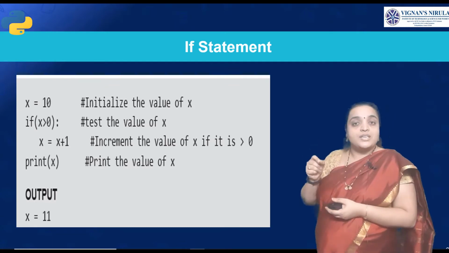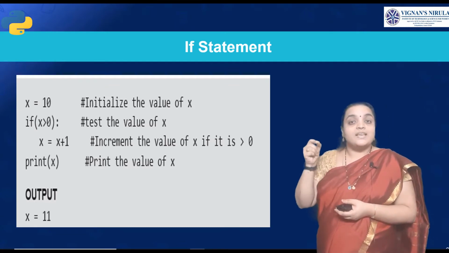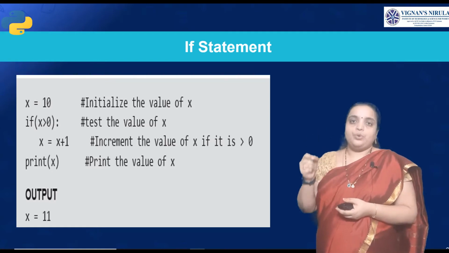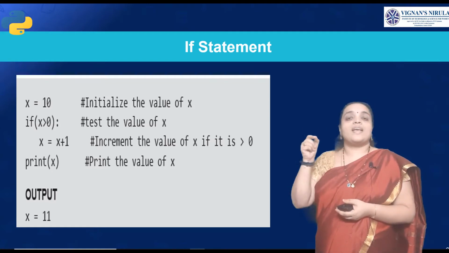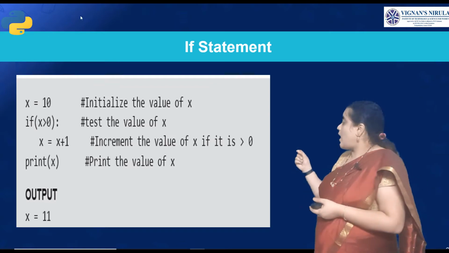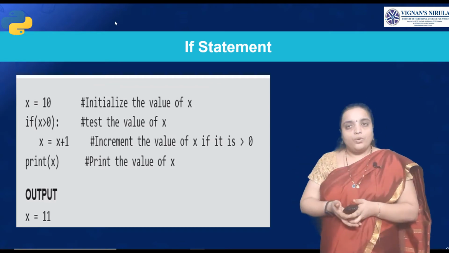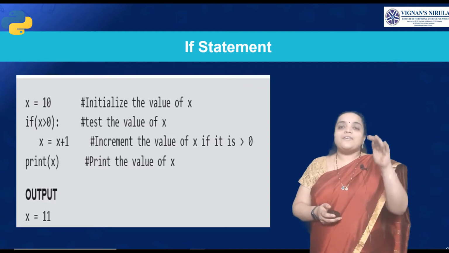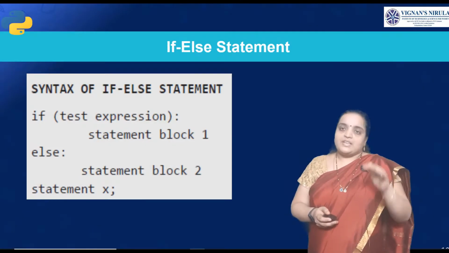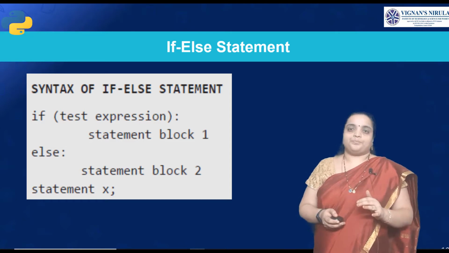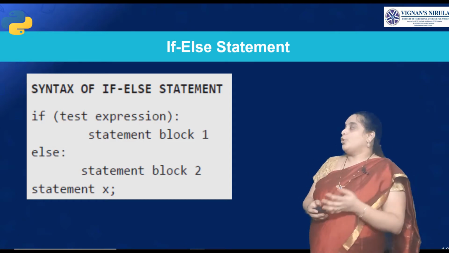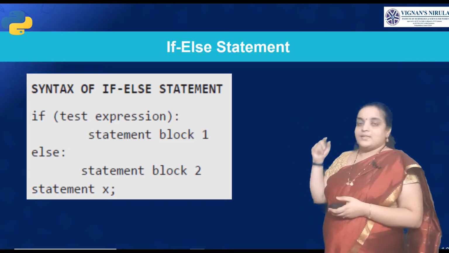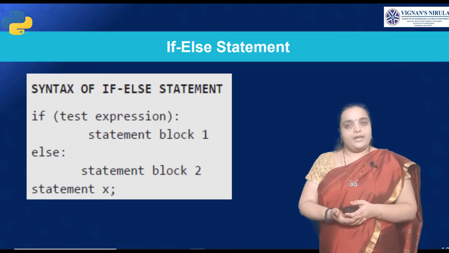Yes, the condition is true. So x is incremented by 1, that is x is equal to 10 plus 1. Now the x value is 11. So the output is x is equal to 11. Is that clear, students? So the if statement is a selection statement. Clear? Then talking about the next selection statement, that is if else, let us see the syntax of if else.